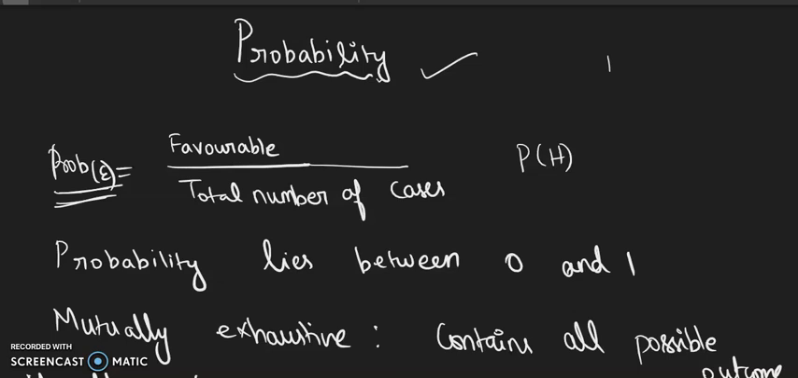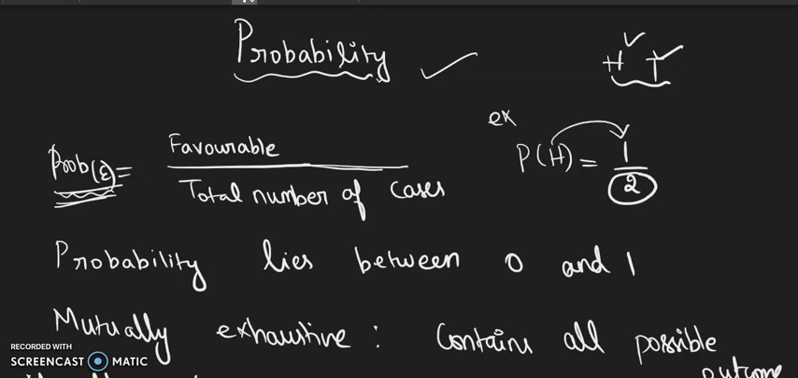Hi, in this video let's see some basic concepts of probability. In general, probability of an event is equal to favorable divided by total number of cases. For example, what is the probability of getting a head? If I toss a single coin, we have either head or tail. So 1 by 2, because total we have two options, head or tail, and out of that I want probability of getting a head. So 1 by 2.